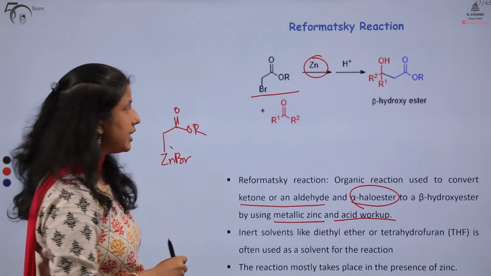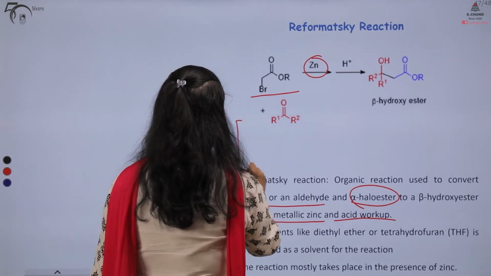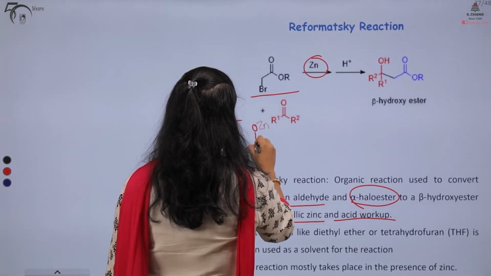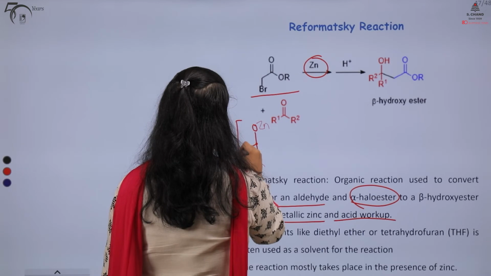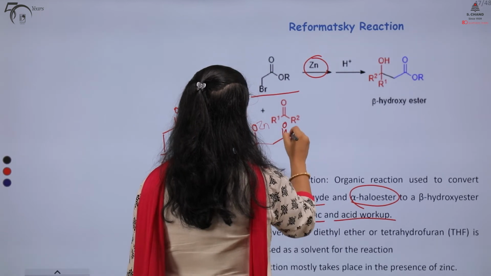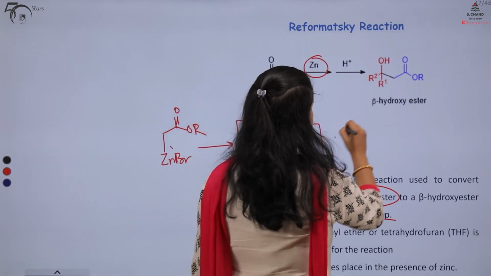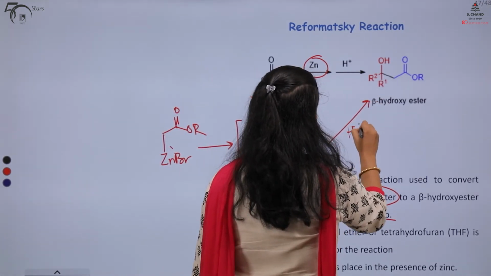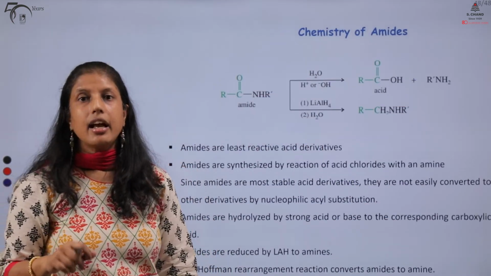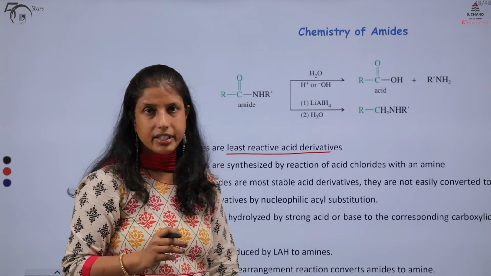This zinc enolate then attacks our aldehyde or a ketone to form the addition product, which on acidic workup is going to produce our beta hydroxy ester.